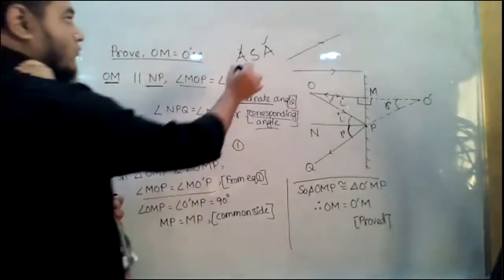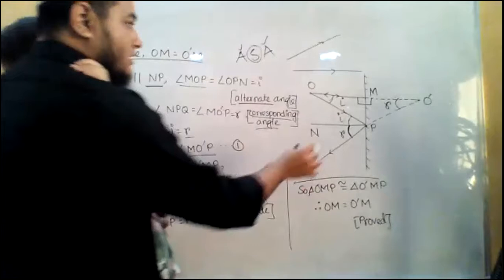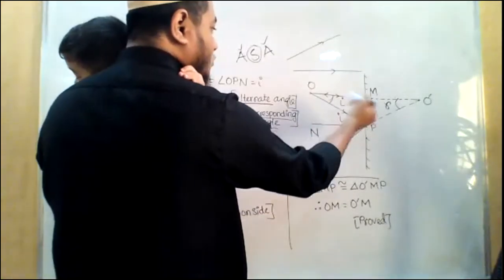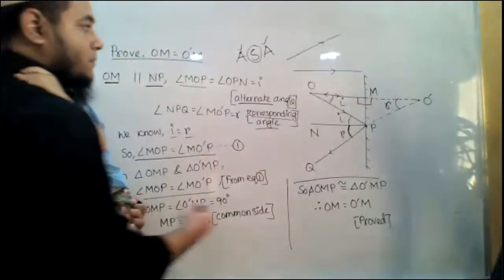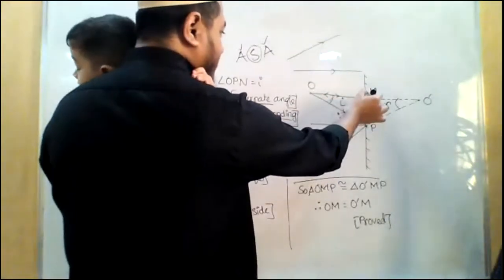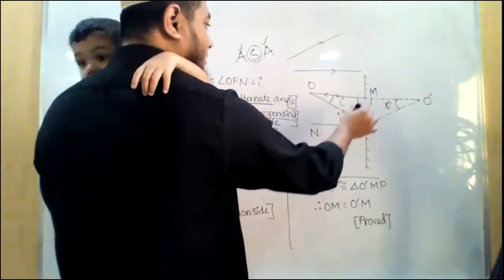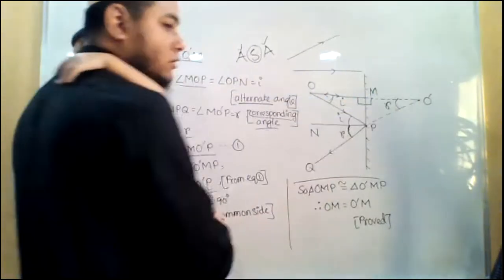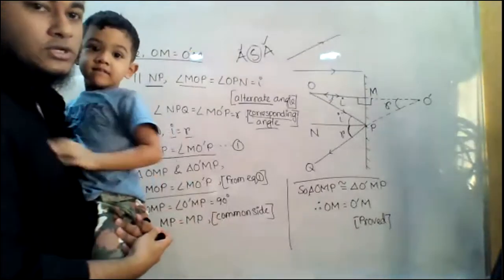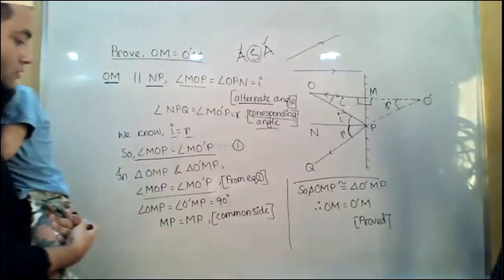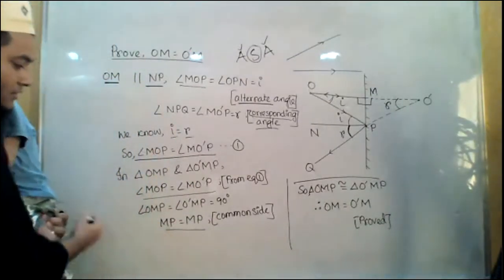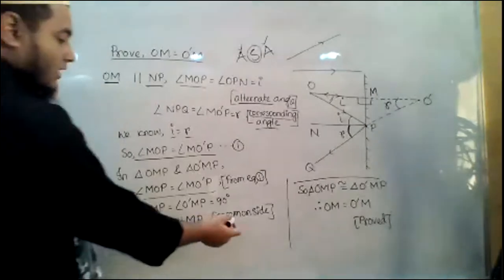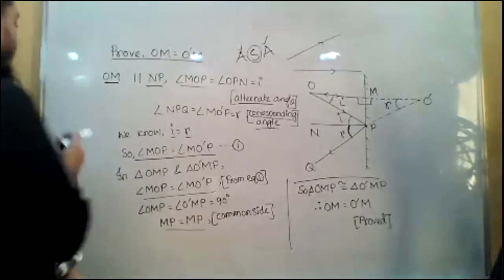Now we need to prove one side equal. You can see that MP, this side is common for both the triangles, okay? OMP, this MP is in this triangle, and O prime MP, this side MP is in that triangle also. So it is common between the two triangles, right? So I have written MP is equal to MP, and in bracket you have to write the common side, okay?